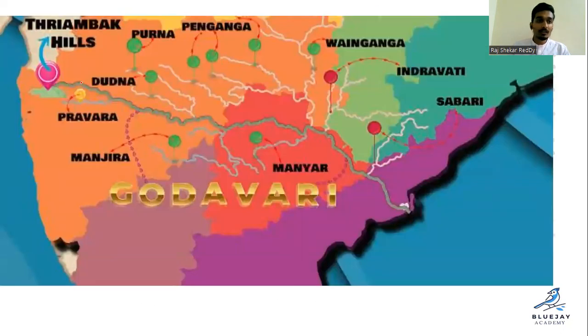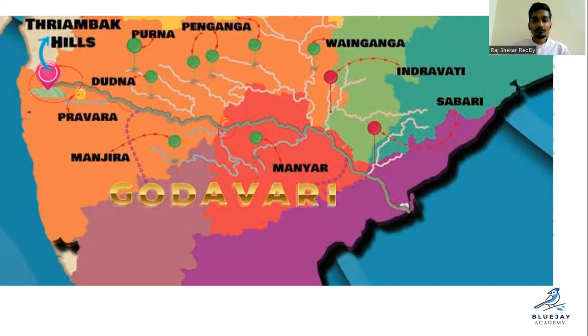So here it is Triambak Hills and the Godavari flowing through here, and it is the Kandakurti area of Nizamabad district. And here, three rivers will be forming the Triveni Sangamam. We will discuss that also, right?